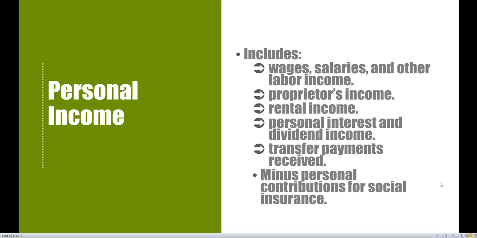It includes wages and salaries and other labor income. So if you work at a job, it would be included under your personal income. It includes proprietor's income, rental income, personal interest and dividend income, as well as any transfer payments received. Once you add all those up, we're going to subtract out your personal contributions for social insurance, and that final number that you get is your personal income.